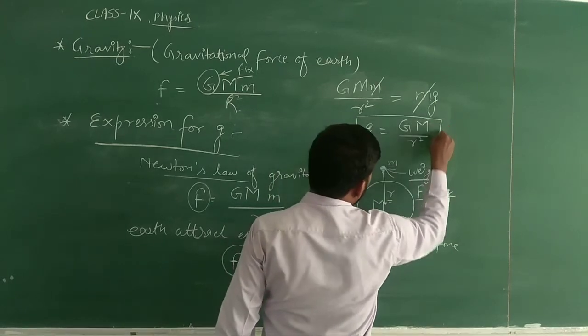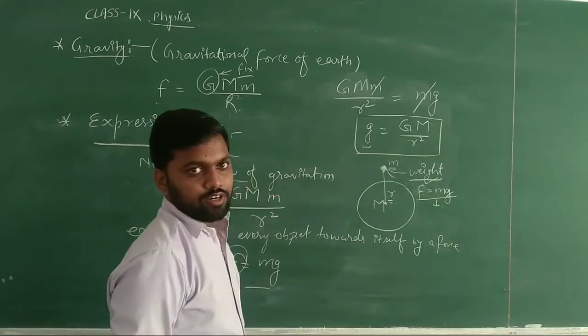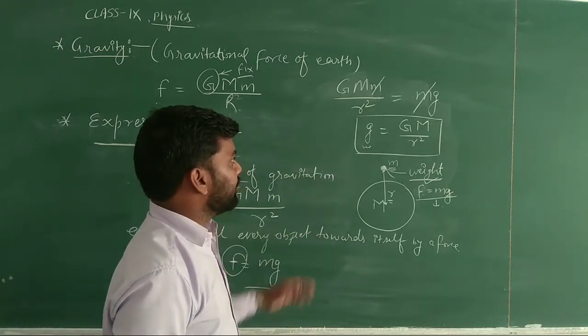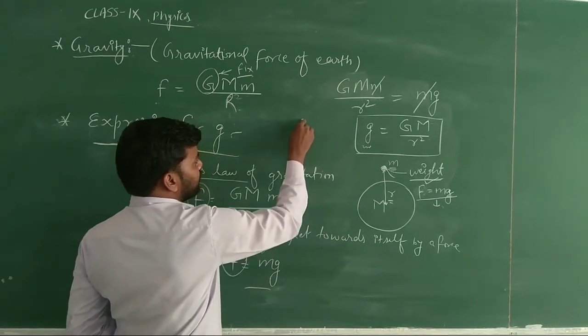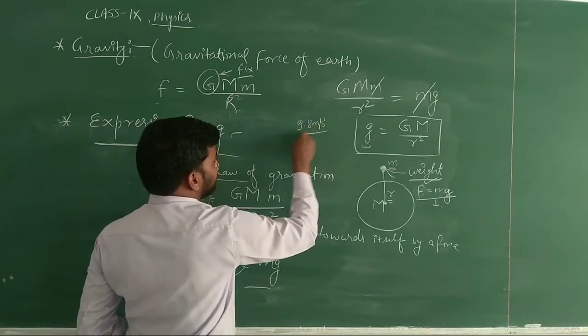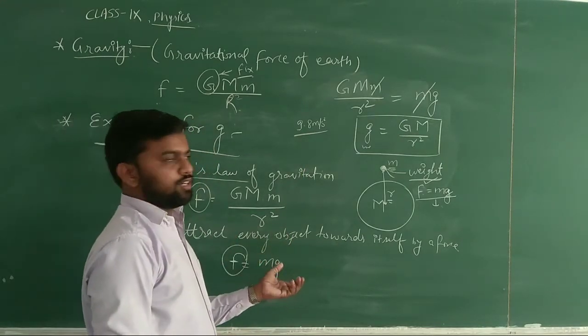Now students, we need to see this formula. Here we can see clearly that the value of small g depends on three quantities which are given here. But generally we calculate the value of g as 9.8 meter per second square. Now the question is, at which point on the earth do we calculate this value?